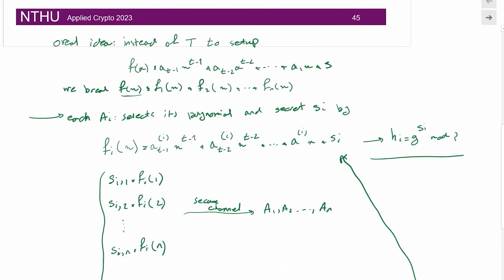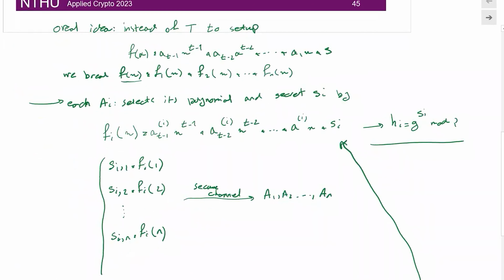You can also imagine that, with the knowledge that we have learned, such as proof of equality, we could add some proof for each of these individual pieces, so that we make sure the values shared or computed by different authorities are correct, right? So we can provide the proof for every piece that we receive, so that our algorithm is concrete.